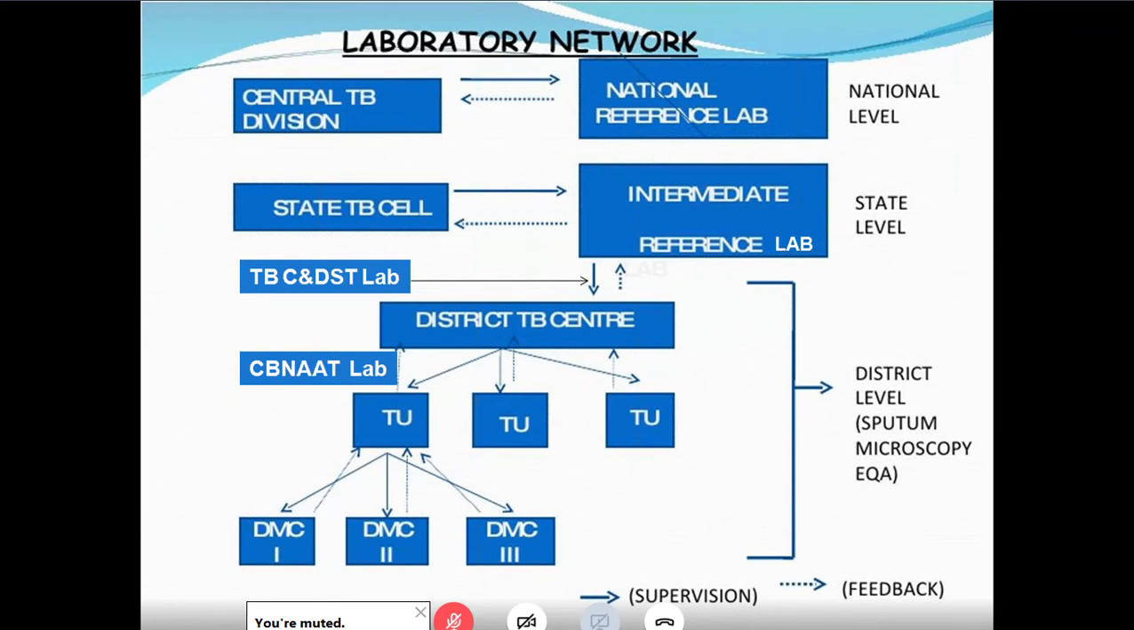We have a central TB division where we have an NRL, or national reference lab. At the state, we have the intermediate reference lab or IRL. At the district, we have the district tuberculosis center where we have DMC, as I told you, which are in tuberculosis units, right, where we have a CBNAAT lab. So just remember there's a lab network also, which has a hierarchy from the national center to the intermediate center to the district tuberculosis center.